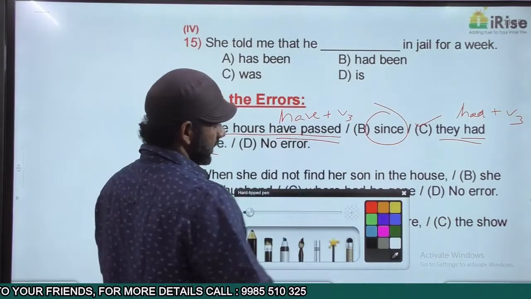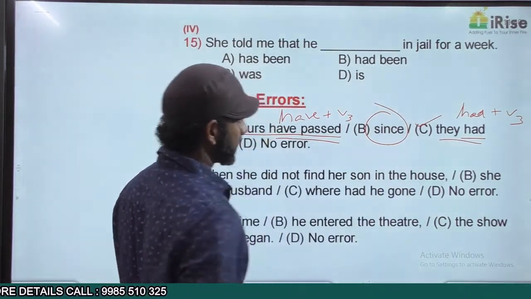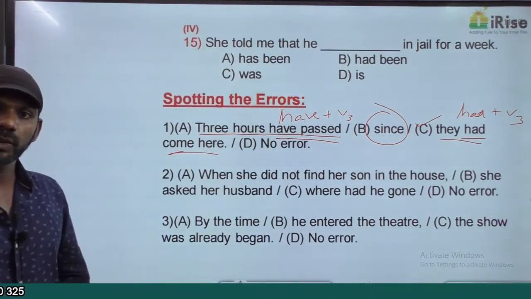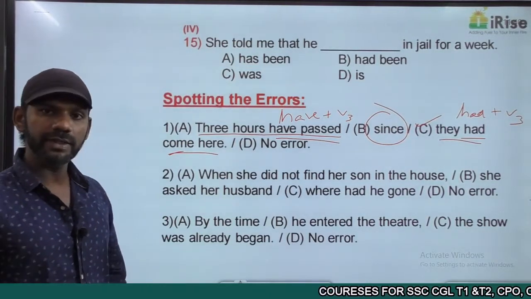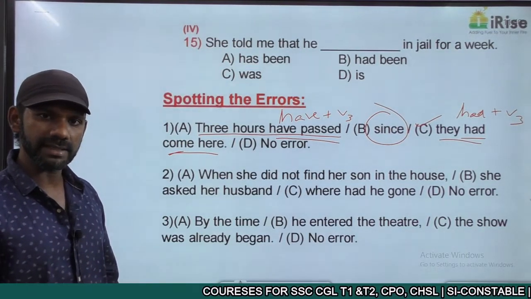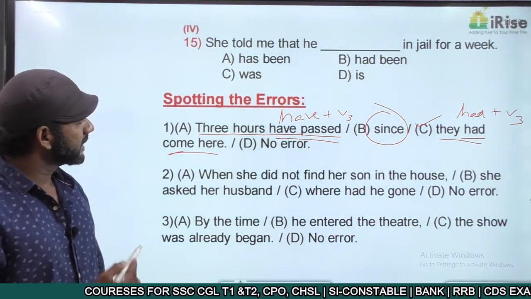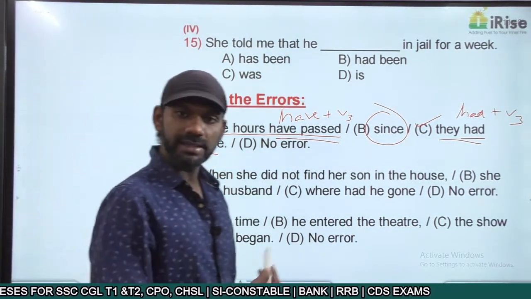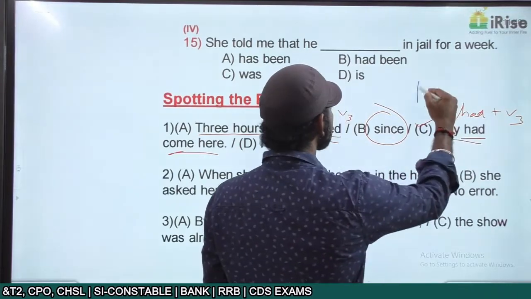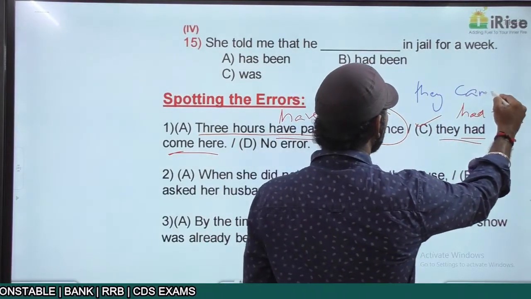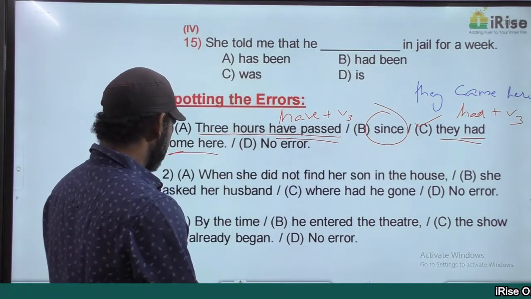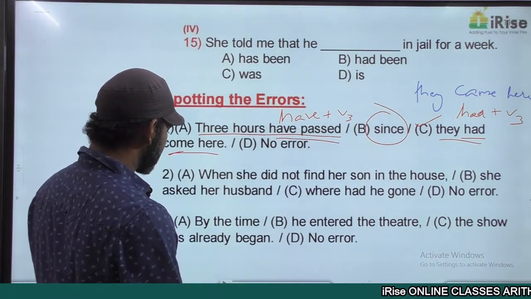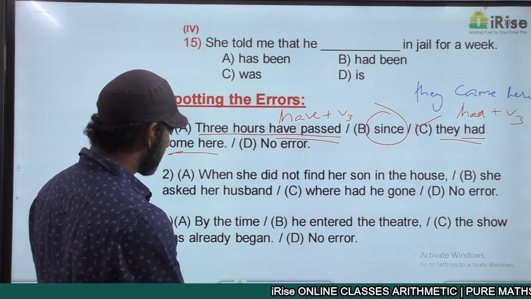In fact, there is no need for us to frame the correct answer. Our task is just to find out the answer. But still, we'll frame the correct answer. The idea after since must be in the simple past tense. So the correct statement must be 3 hours have passed since they came here. They came here. The subject in this sentence is they.